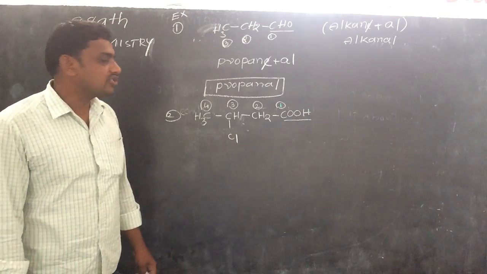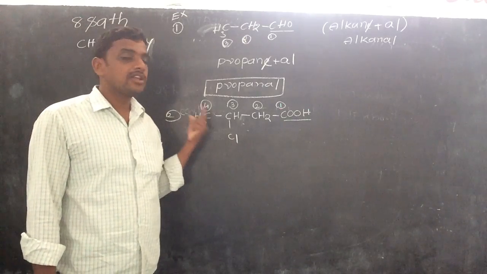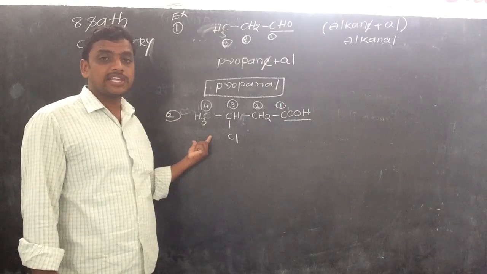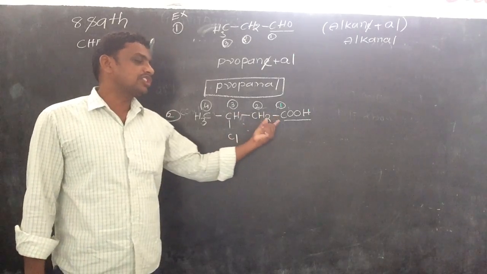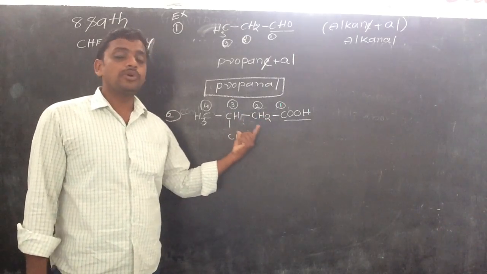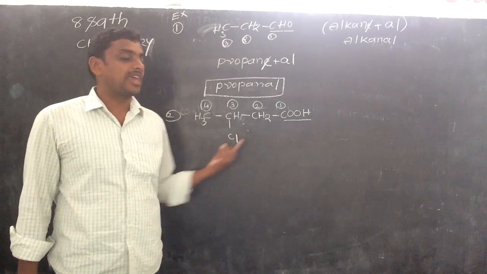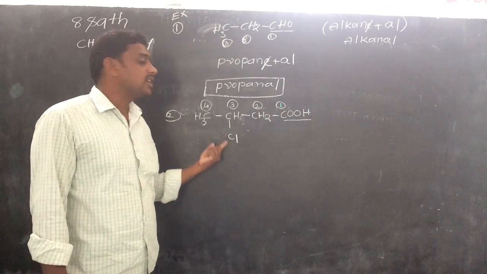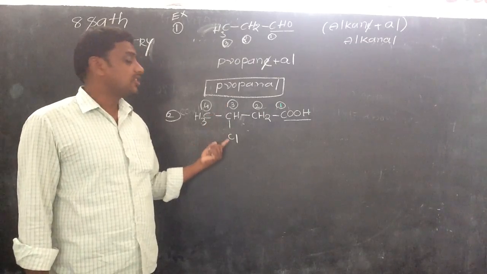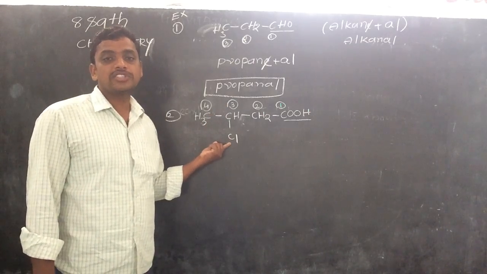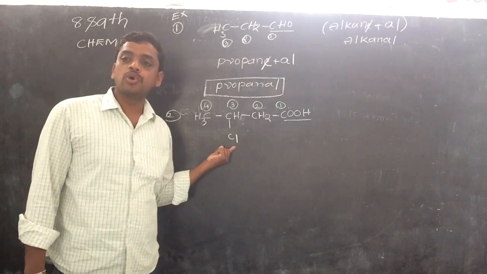Have you all understood? Four carbons are there, all single bonds, so butane. The functional group is oic acid. Butane plus oic acid, the E is substituted by the oic acid, butanoic acid. It has a substitution in the third position. That is chlorine, and as a prefix it is called chloro.